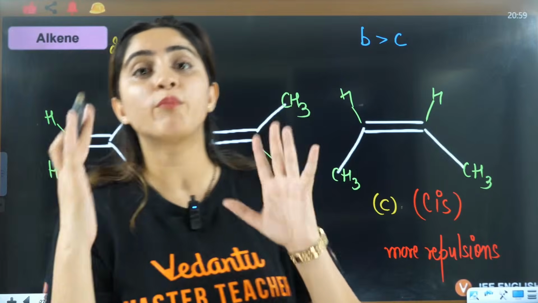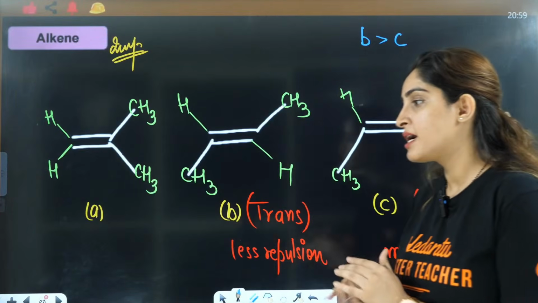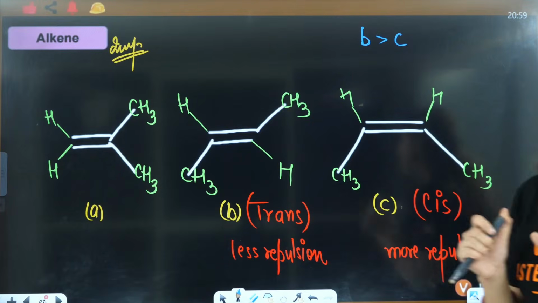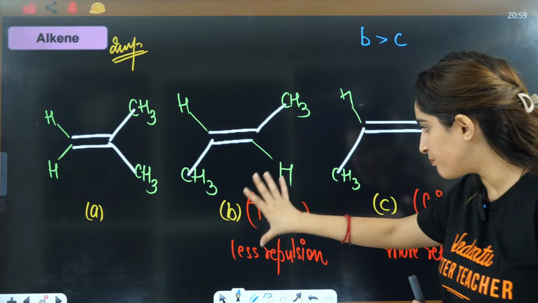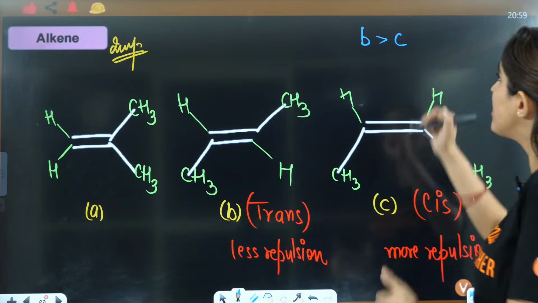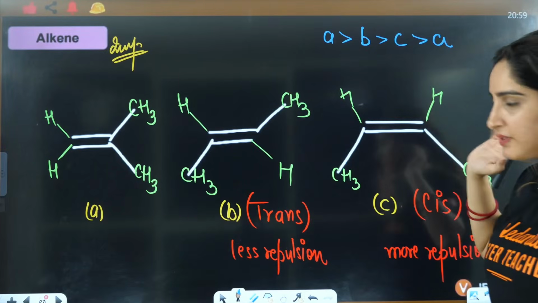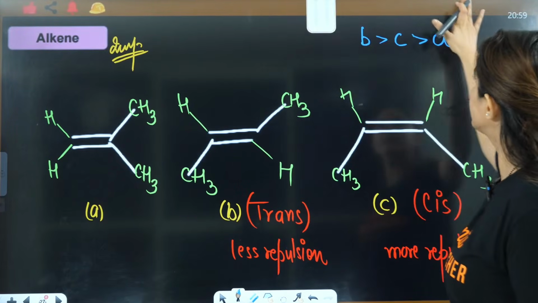We have no idea about A. We'll do that, right? Understanding A is even tough. Understanding A is the main part, but just now see B is more stable than C. Now I don't know, A can be here, A can be here. No idea. Let's see and get that idea.